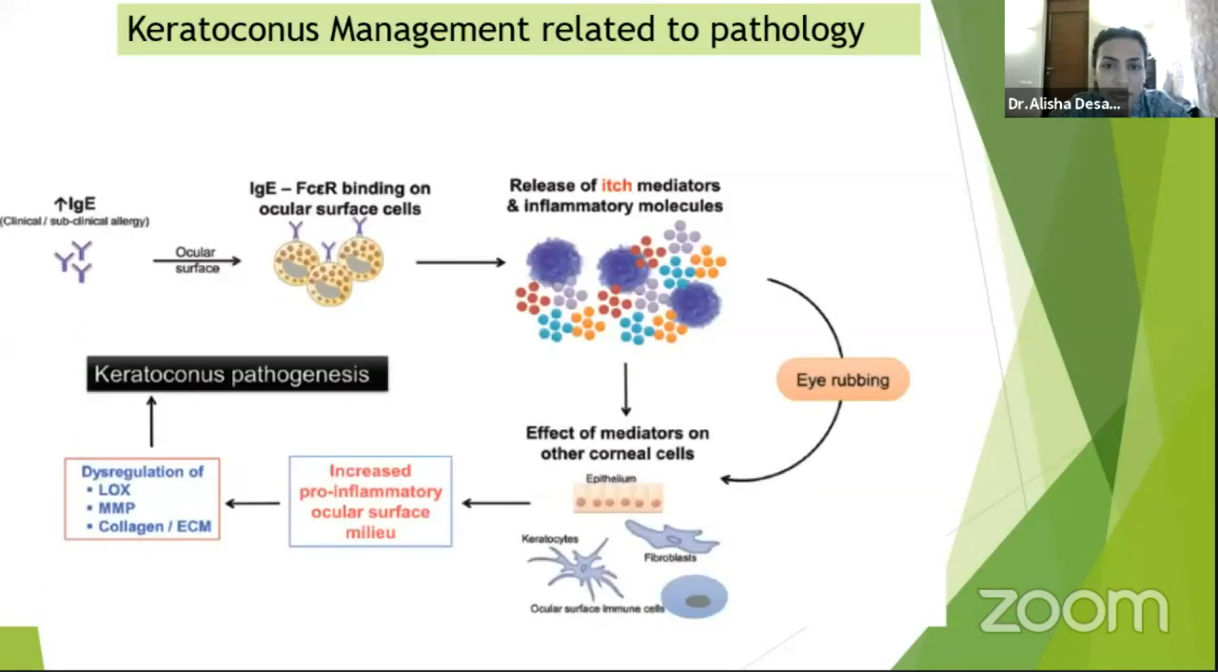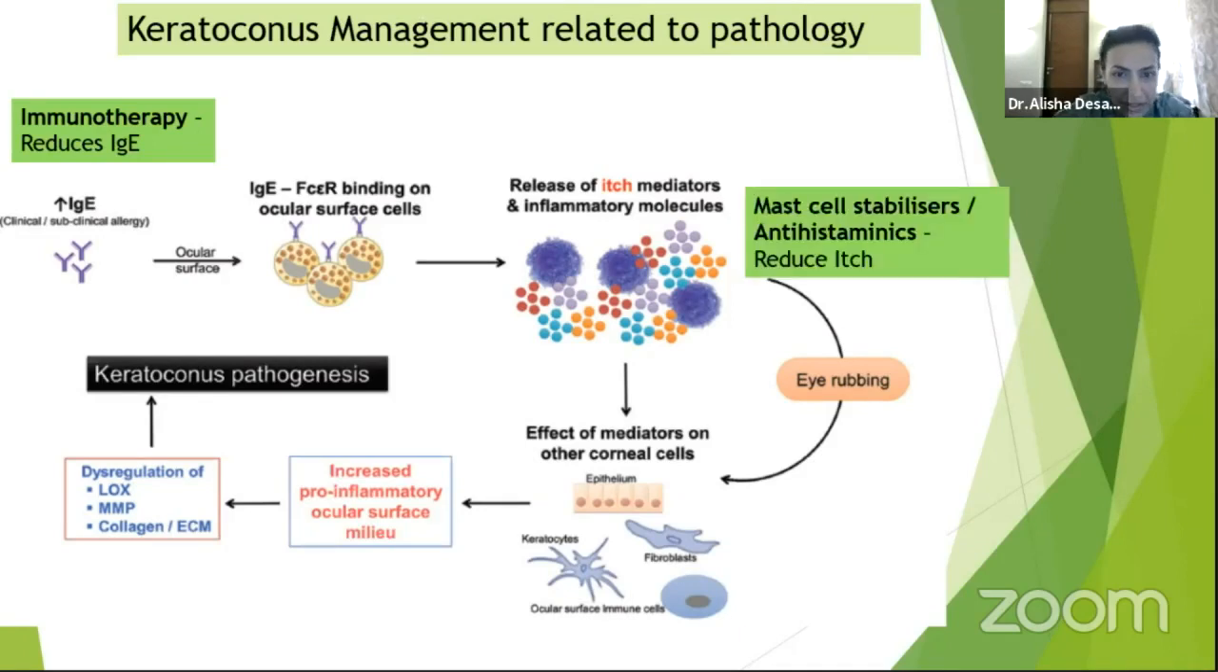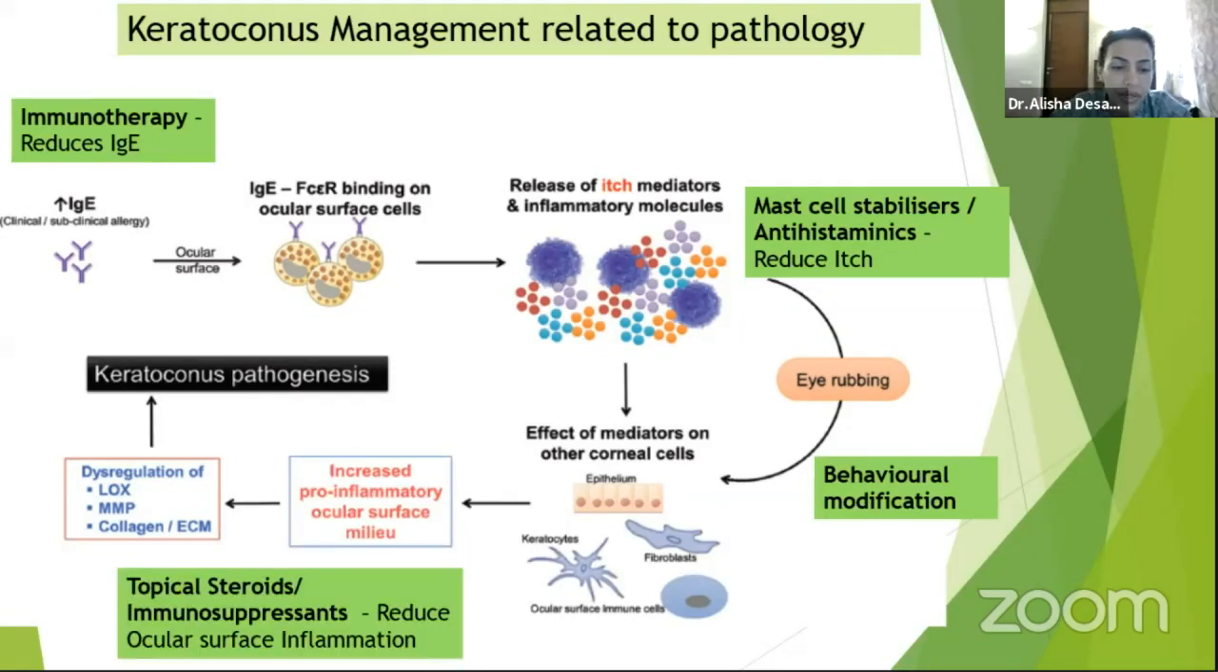So keratoconus management related to pathology is that we do immunotherapy to reduce the IgEs, give mast cell stabilizers and antihistaminics to reduce the itch, behavioral modification for the eye rubbing, and of course topical steroids and immunosuppressants to reduce the ocular surface inflammation. So this is the multi-pronged approach to how we would approach keratoconus management in allergy.